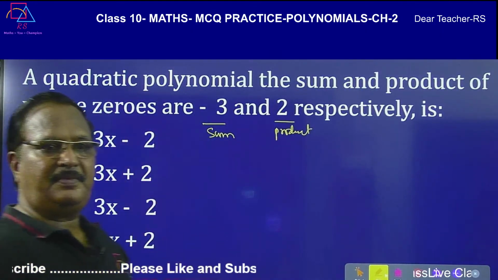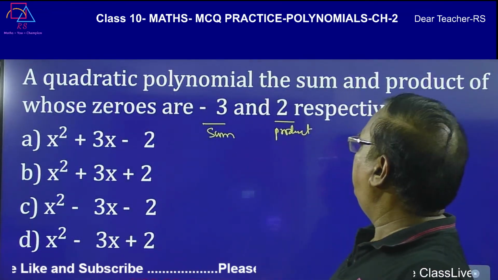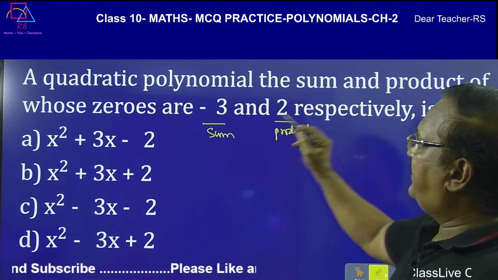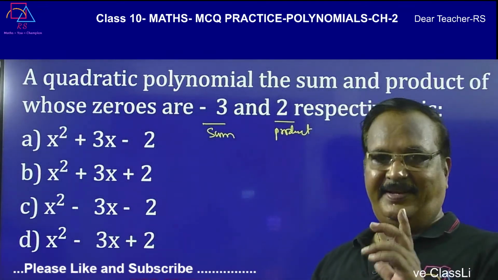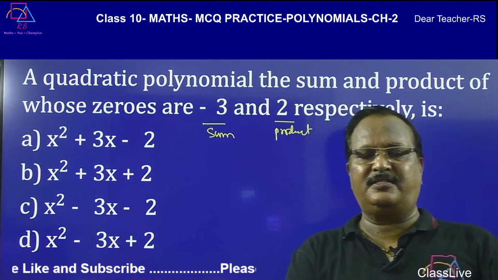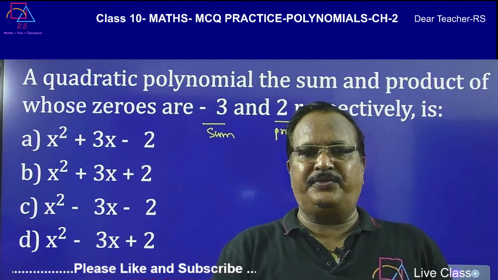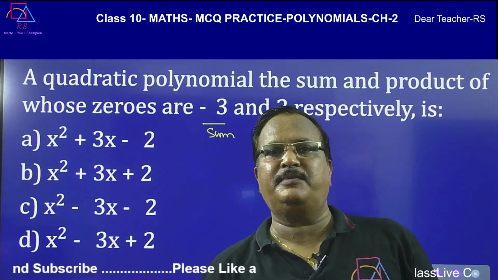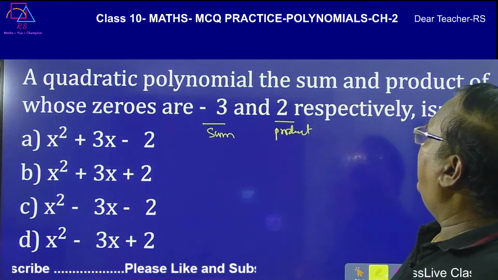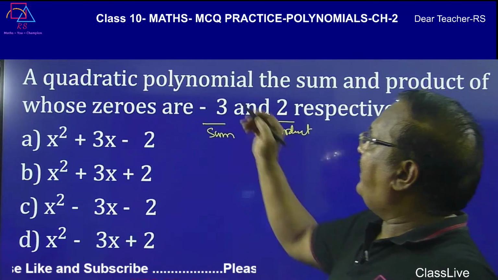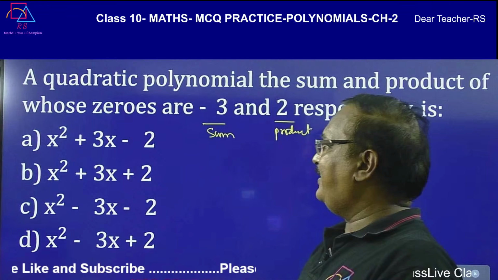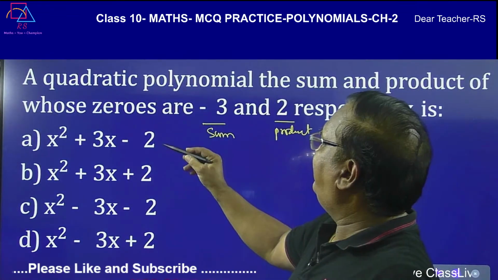First one is the sum, second one is the product. The sum and product are minus 3 and 2. Very, very important. Only 2-3 concepts are there. If you are focusing on these 2-3 concepts, whatever MCQ question comes in the examination, you can easily crack it. Now you have to find out a quadratic polynomial with this information.